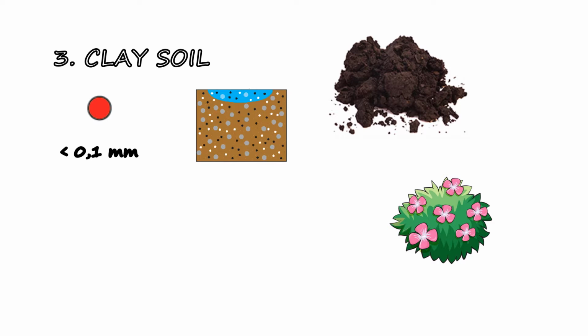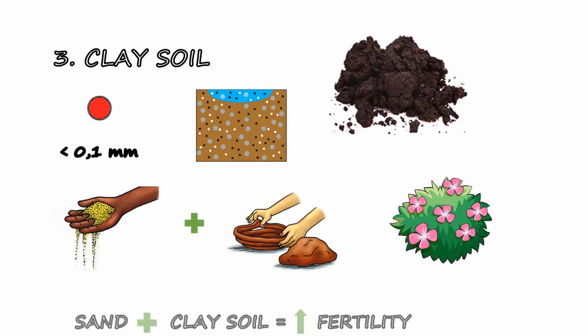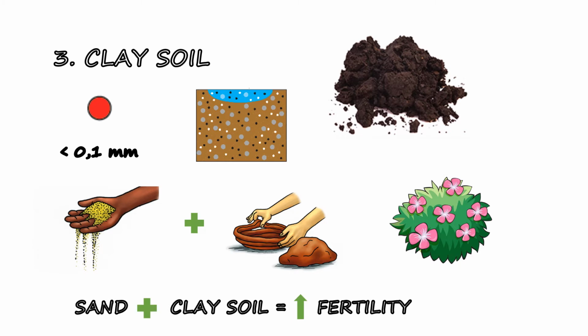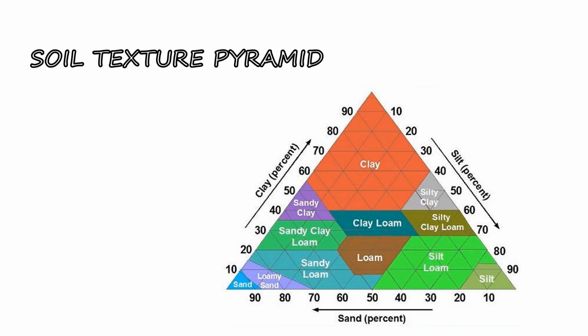You can add sand to clay soil to help it get lighter, then its permeability will be better and thus the fertility. Different combinations of the soils may occur. We can find, for example, sandy loam soil, clay loam soil, or sandy clay soil.